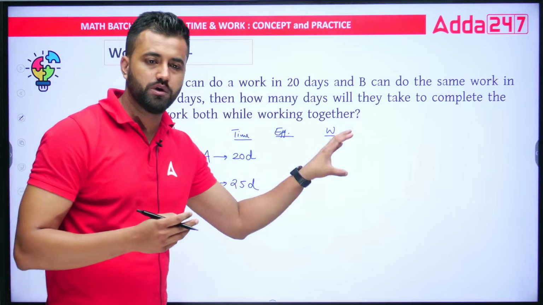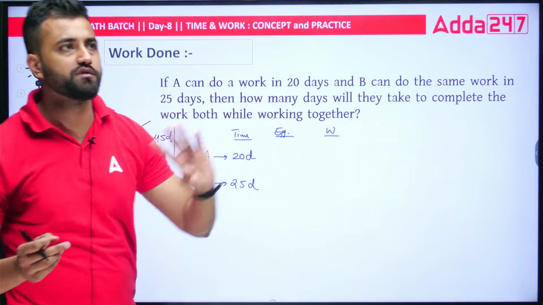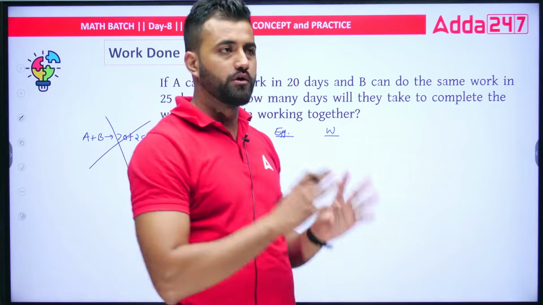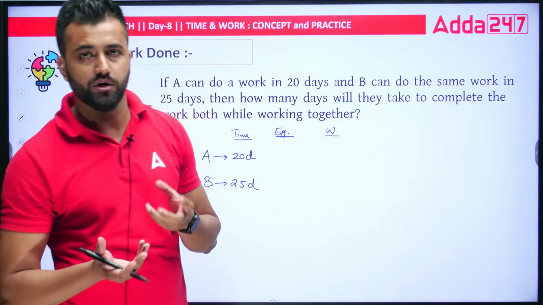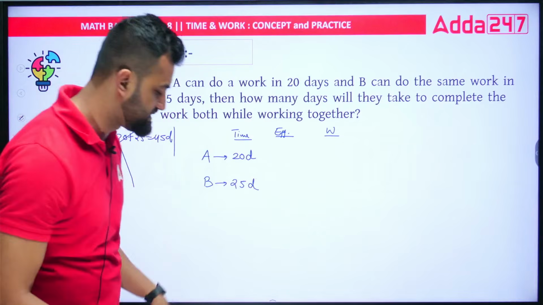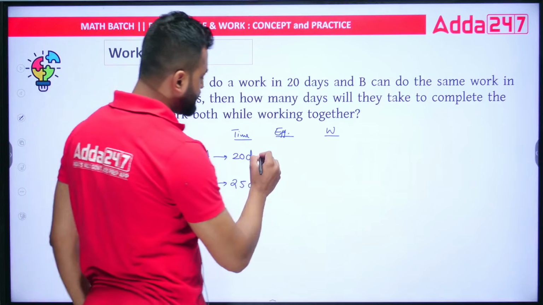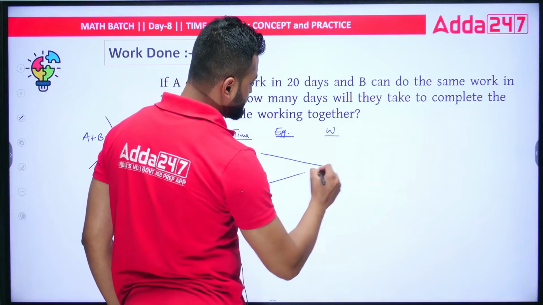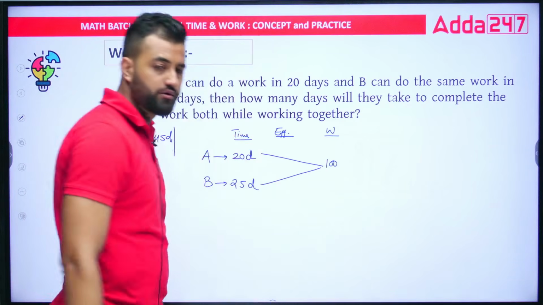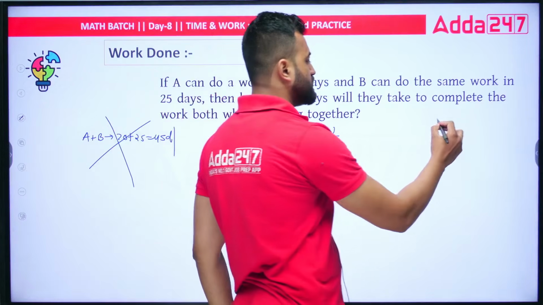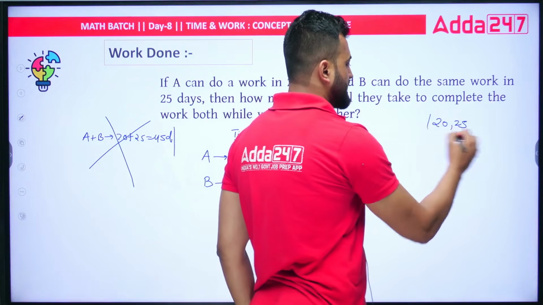Now what will be the work? For work, you can take any random numbers or any random variables. But in order to make our calculation easier, we'll take the LCM of these two numbers that you see out here. Okay, let's take the LCM. What is the LCM of 20 and 25? You would say, sir, LCM of 20 and 25 is 100. I'm sure you know how to get the LCM. You do it like this, in school days, remember? Get the LCM like this.